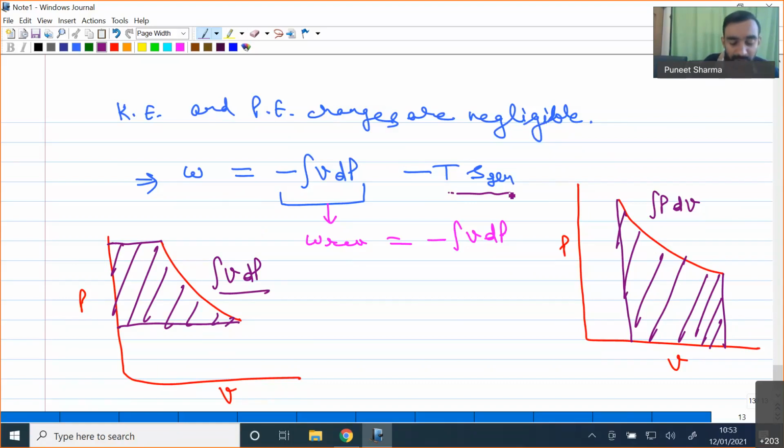One very important point we have got here is that the expression of reversible work in the case of an open system is minus integral of V times dP. Now I will stop at this point, and we will have further discussion in our next lecture.